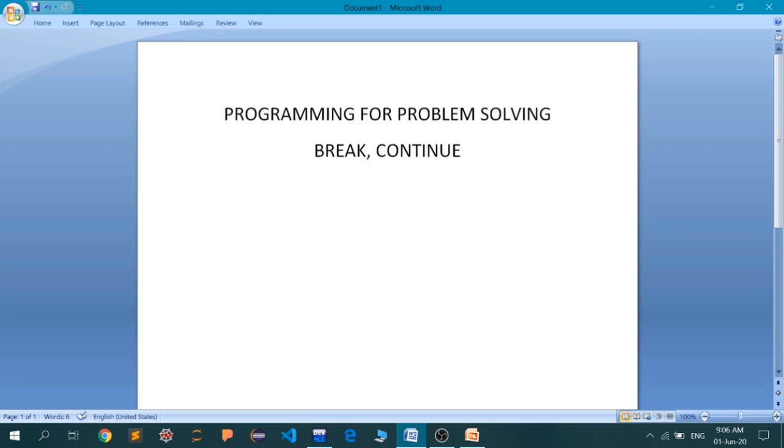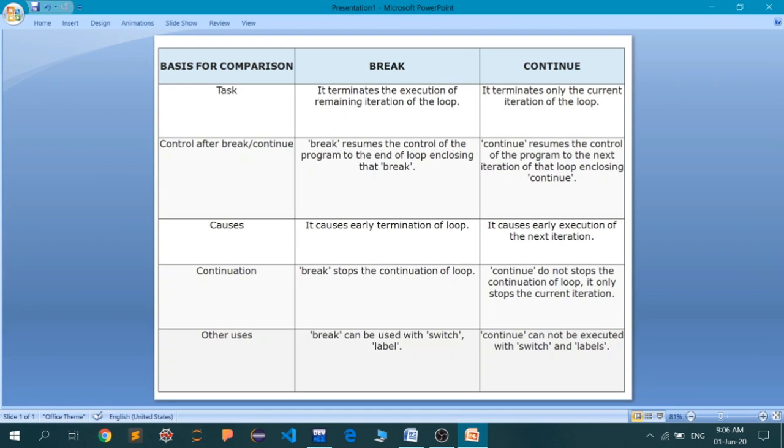First we'll see what is the difference between break and continue, how do they work, and then after that we'll see a single example of both of them. So here we have the comparison between break and continue. First we'll discuss their task. Now we don't know what break and continue are yet, so first I'm going to discuss for a few minutes what is break and what is continue. After that we are going to see the comparison. So let's talk about their task.